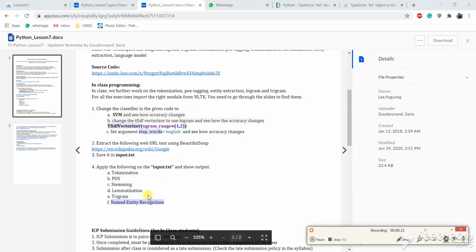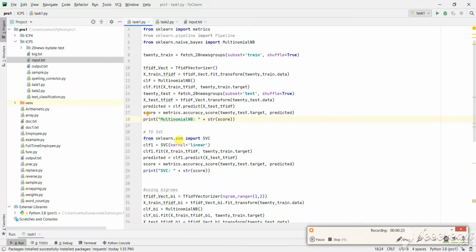In the initial part of the code, they have used Naive Bayes to find the score. For that I have added SVC. If you can see, I have changed it: instead of multinomial NB I have kept it as SVC, and I have found the score for that.